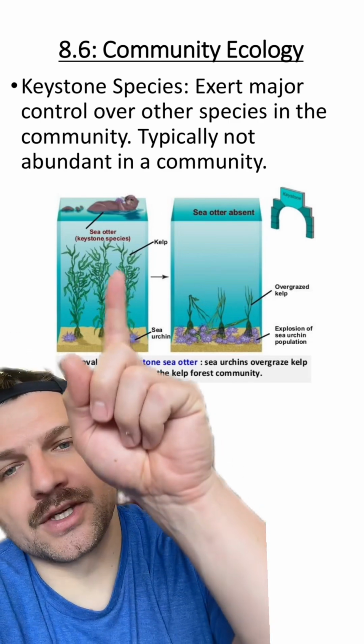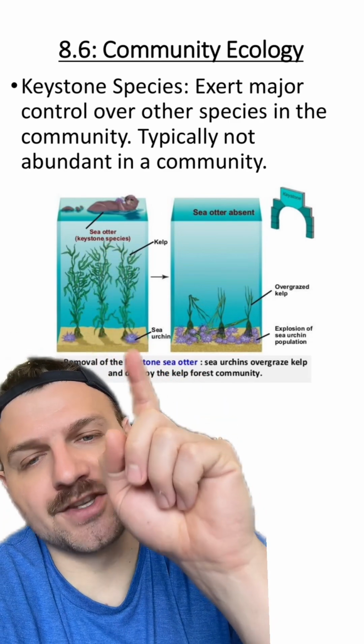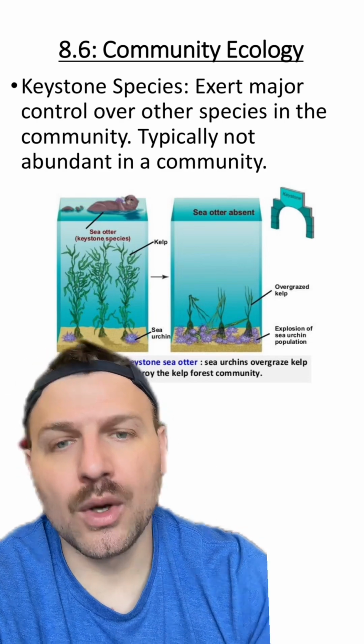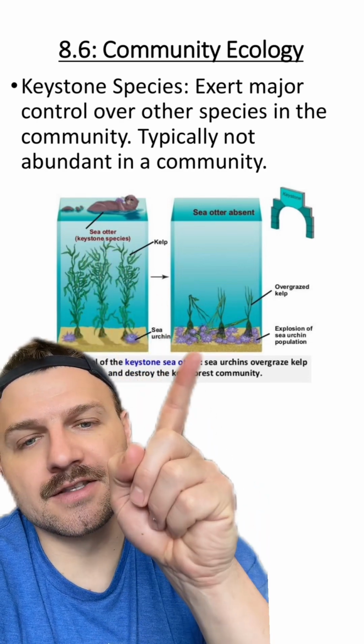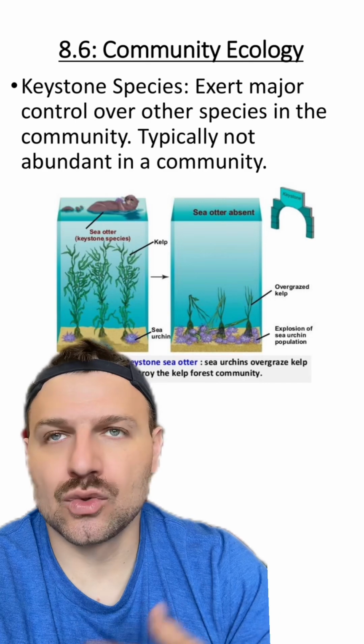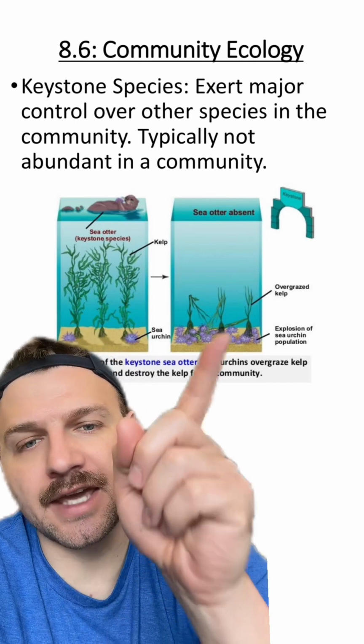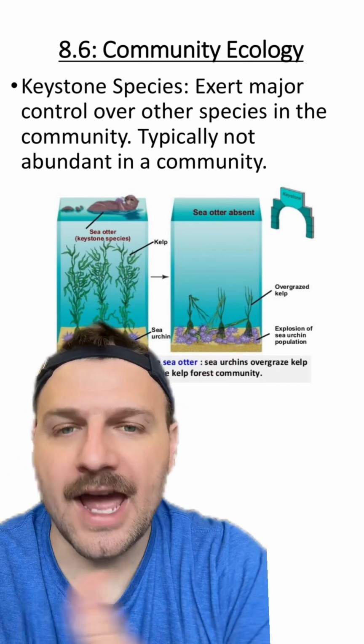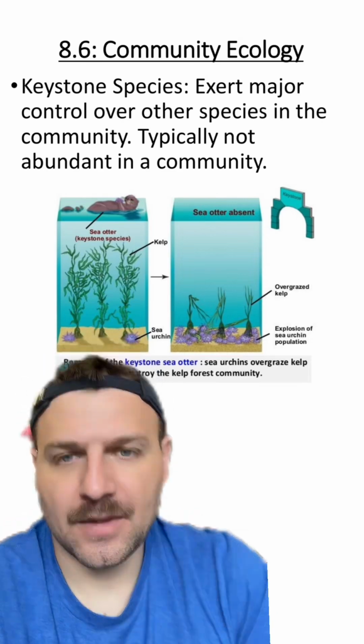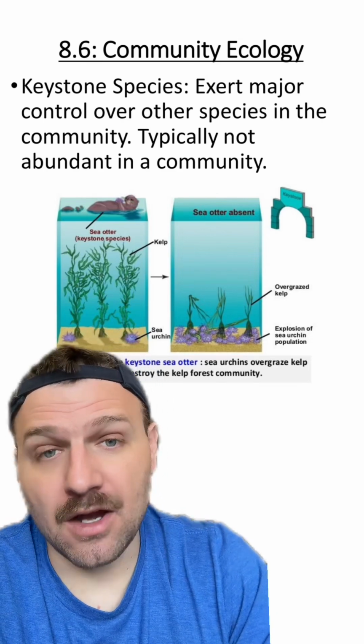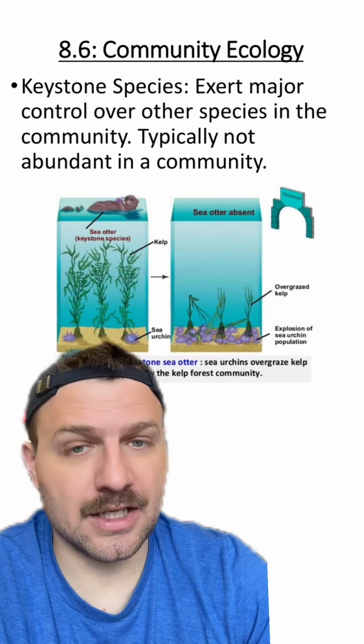But like in our example, you can see our sea otter eating the sea urchins, keeping their population low. If we take out the sea otter, you can see the sea urchin population drastically increases, killing the kelp in that ecosystem, which again, drastically changes that ecosystem. Without the keystone species being the otter, the ecosystem is majorly affected.